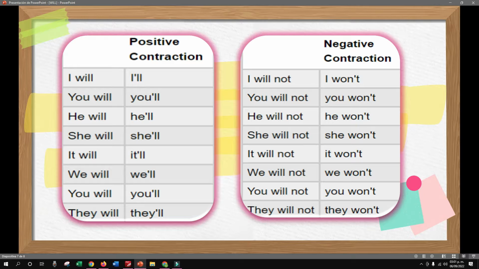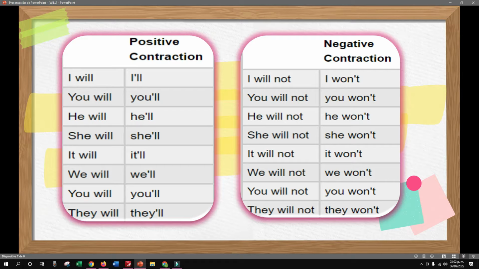So there you have positive contractions. I will, I'll. Look, you will, you'll. He will, he'll. She will, she'll, right? It will, it'll, that is like the sound of the double L there, right?